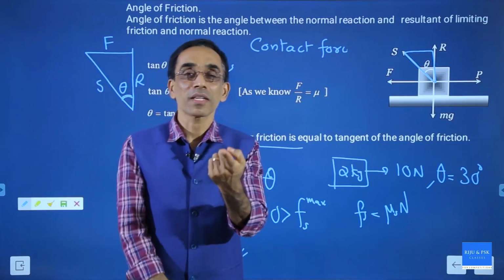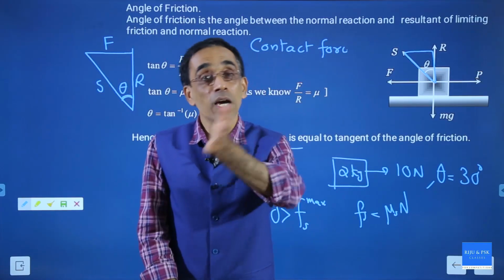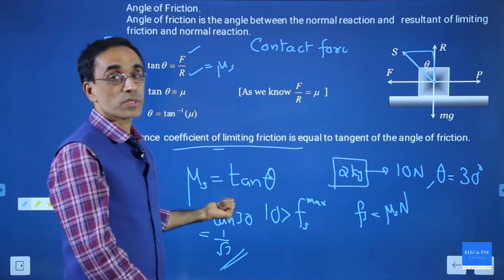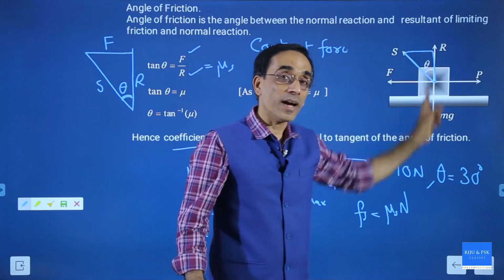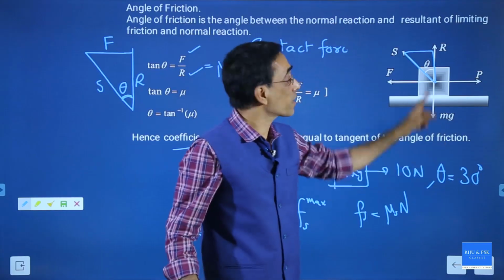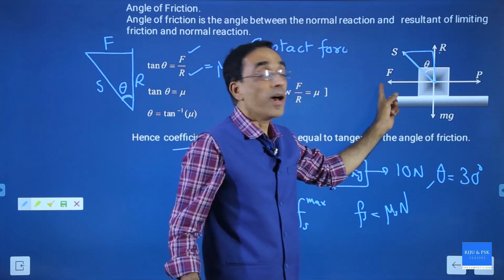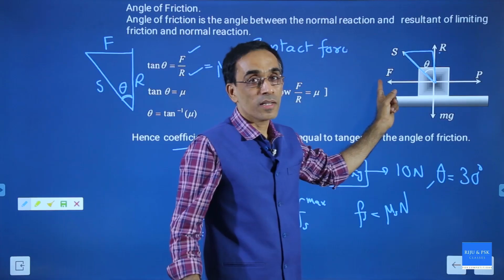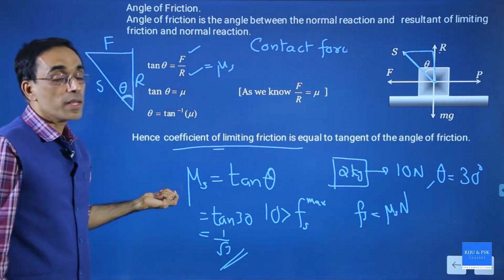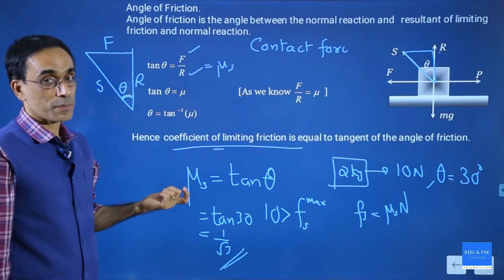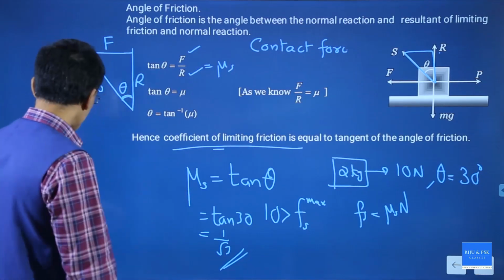So tell me, what is the definition of angle of friction and how is it related to this coefficient? It is the angle between the normal reaction and the resultant of normal reaction and friction. Tan of that angle gives you the coefficient of limiting friction or static friction. I hope that point is okay.